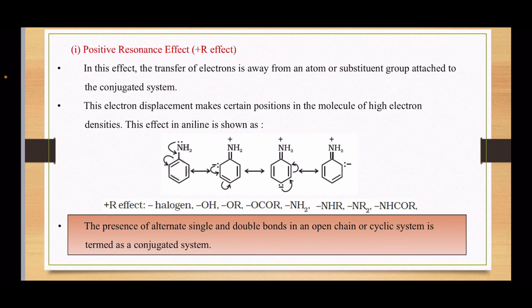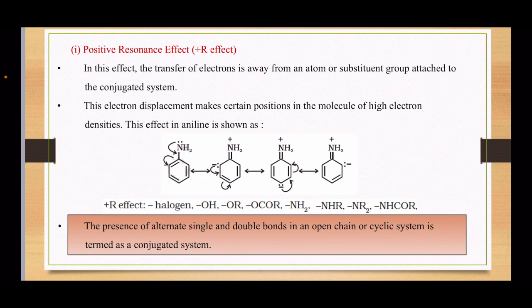Now this is shown in this example. You can very well see the electron movement in this aniline molecule. With the arrow it is clear. Now you can see the plus R effect is shown by halogens, OH, OR, OCOR, NH2, NHR, substituted amines also, and amides also.